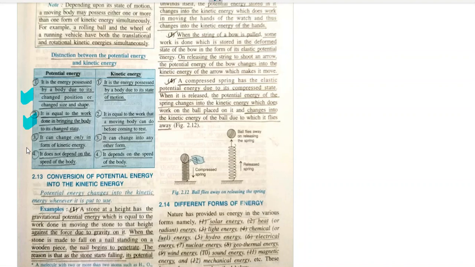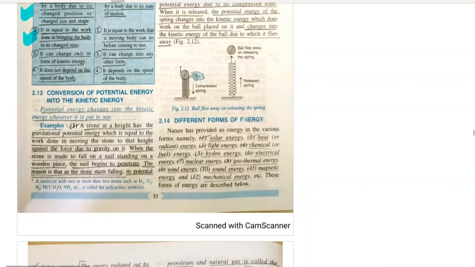Potential energy can change only in the form of kinetic energy, and kinetic energy can change to any form. So potential energy can convert to kinetic energy only, not in any other form. But kinetic energy can convert into any other form, like heat, like sound, like light. Potential energy does not depend on the speed of the body; kinetic energy depends on the speed of the body. So these are the detailed differences between potential and kinetic energy.